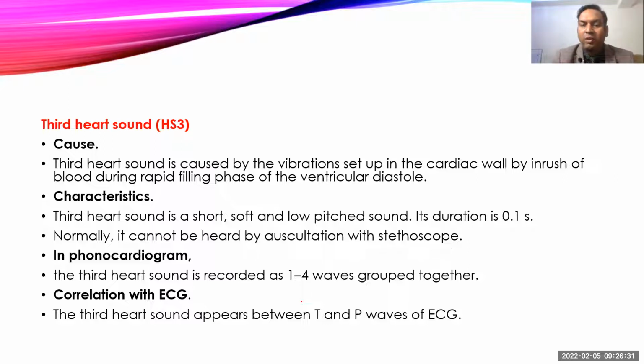And on phonocardiogram, it shows 1 to 4 waves which are grouped together, and this heart sound appears between T and P waves on ECG. So third and fourth heart sounds are always with the rapid filling phase. Third heart sound with the first rapid filling phase, fourth heart sound with the last rapid filling phase.